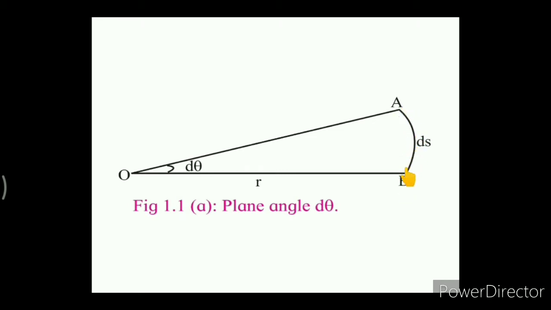So with this arc, the angle which is subtended at the center of the circle, this angle which is formed over here, is said to be the plane angle. With this center, one end of the arc, at the point A, you coincide, and the other end of the arc, at the point B, you coincide. So the small angle made over here, which is represented by d theta, is said to be the plane angle.